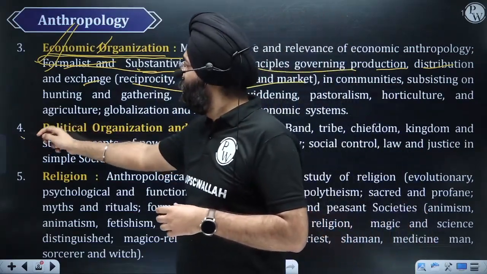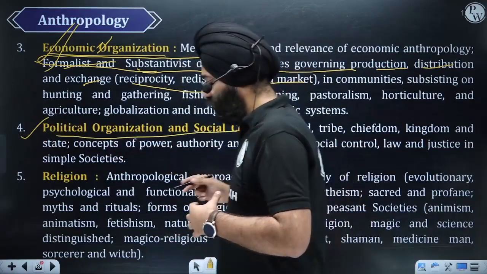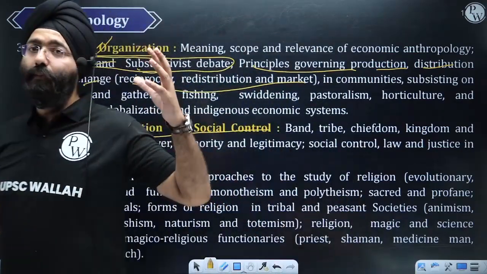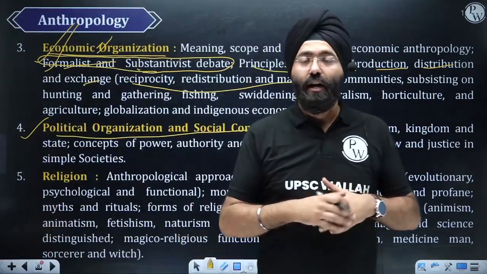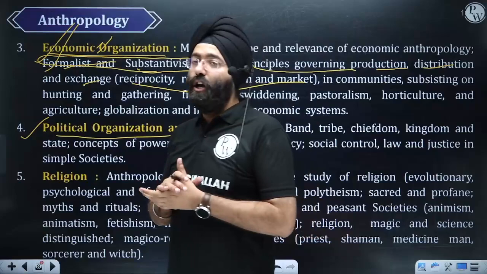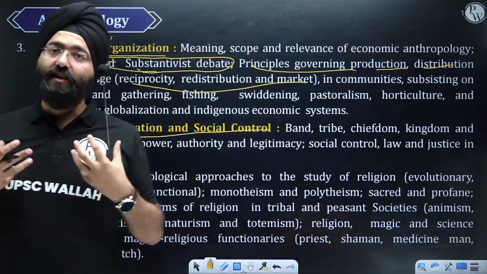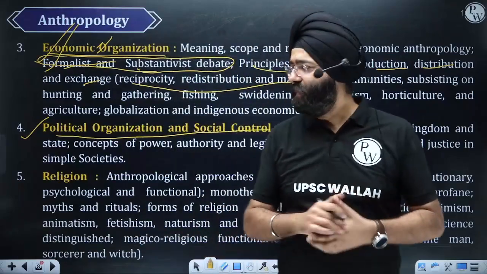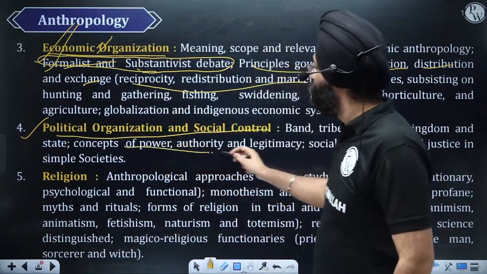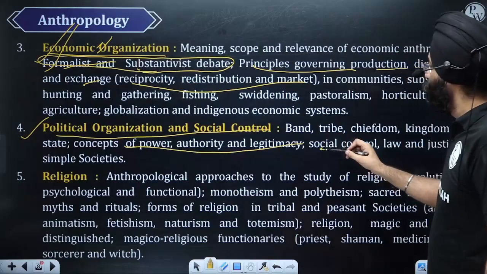Similarly, political. When we are studying political organization and social control, we study what the previous political organizations of simpler societies were, what type of political organization they had, how it evolved, what type of social or political organizations are present right now, how we distinguish them, and what are the characteristics associated with them. And we're going to study the concept of power, authority, legitimacy, social control.